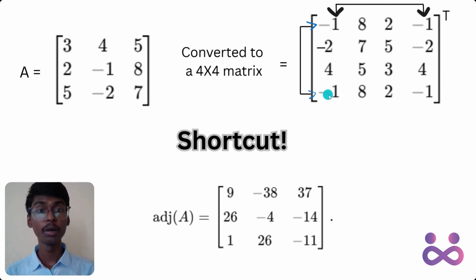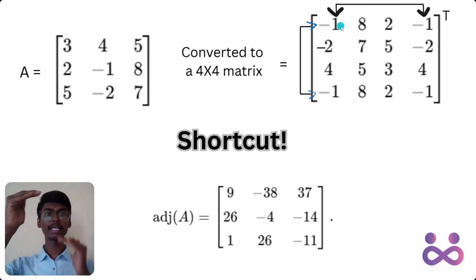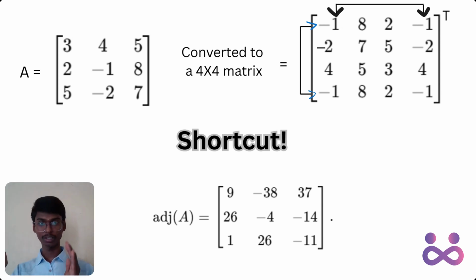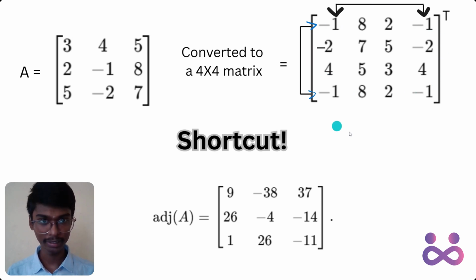We go to the fourth row. The fourth row must be the same as the first row. So the first and the fourth row are the same. The first column and the fourth column are the same. So now we get a 4 cross 4 matrix here.